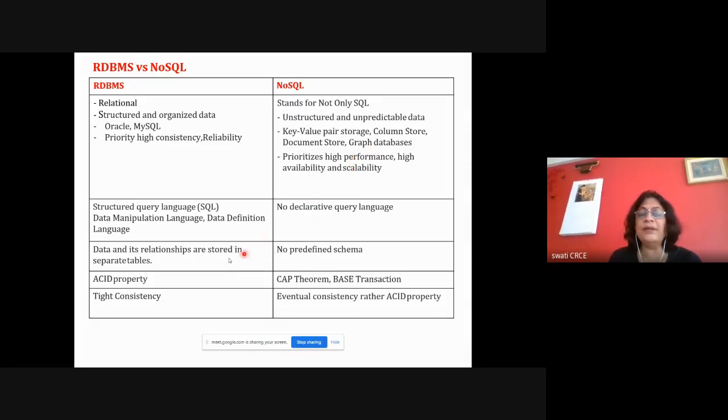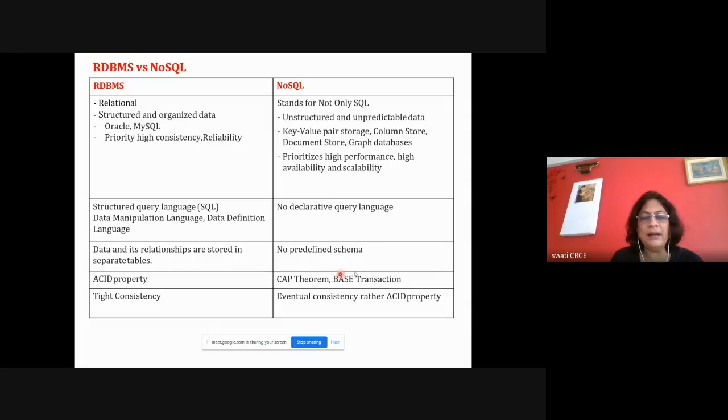There is no predefined schema for NoSQL. Here, a predefined schema is there. Here, everything is in the form of a flexible schema. Every row can have any number of columns. There are no fixed column numbers in NoSQL.